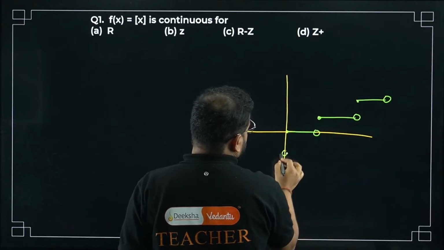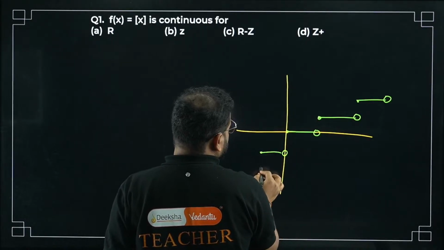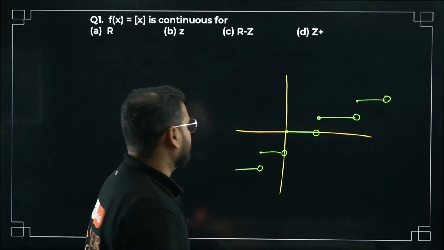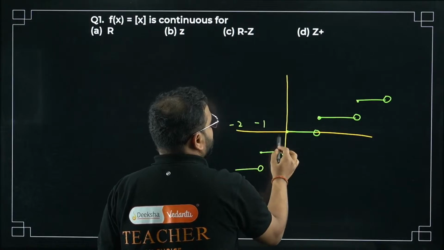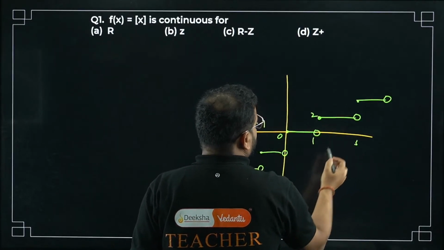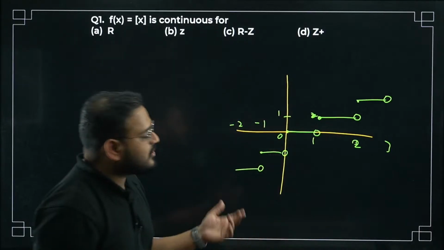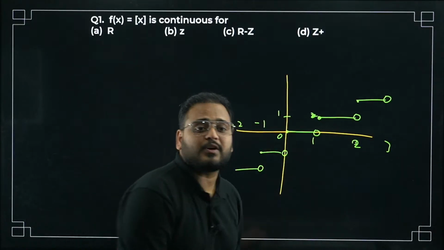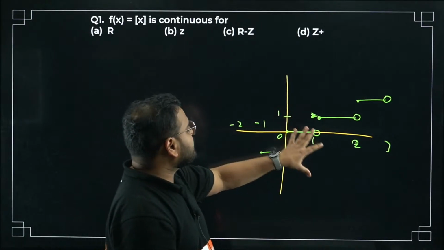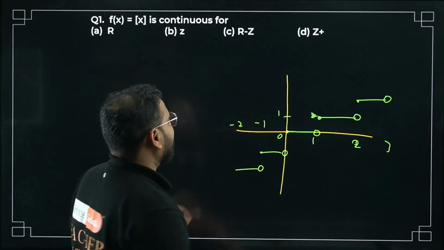At every integral value, the function has a break. What I mean by this is -1, 0, 1, 2, 3. At every integral value, the function has a break. That's why it's going to be discontinuous at all the integers.